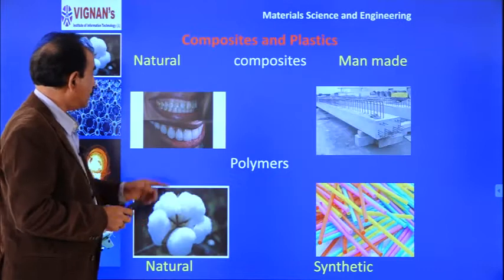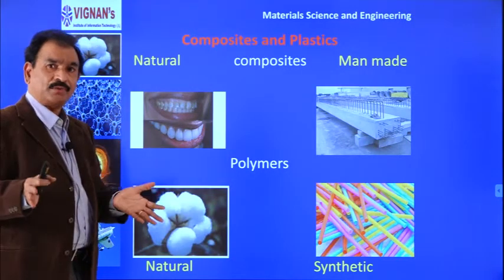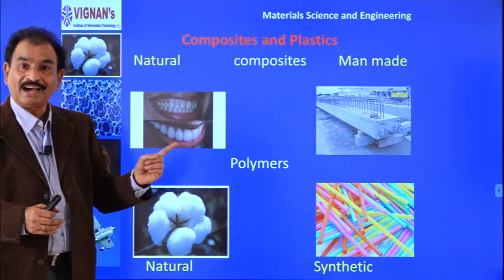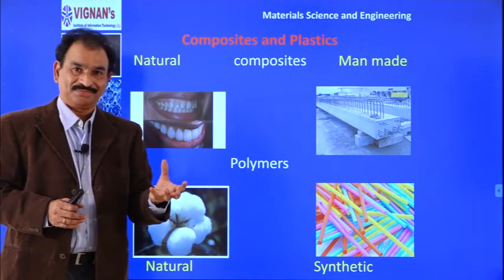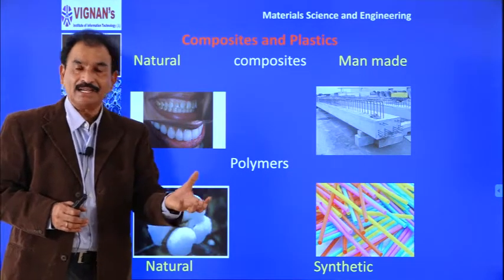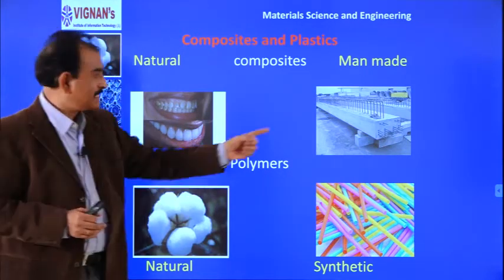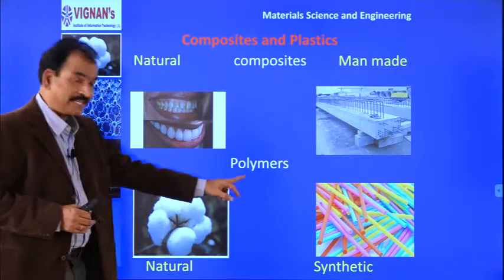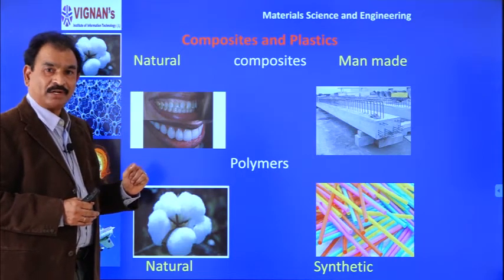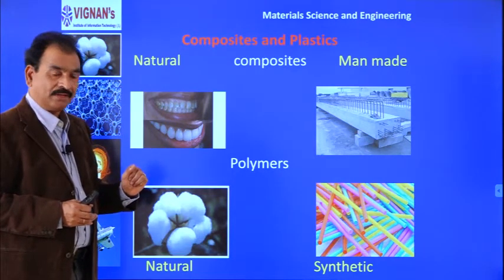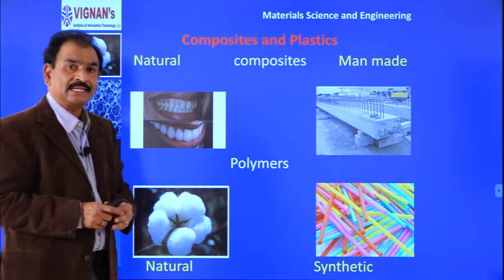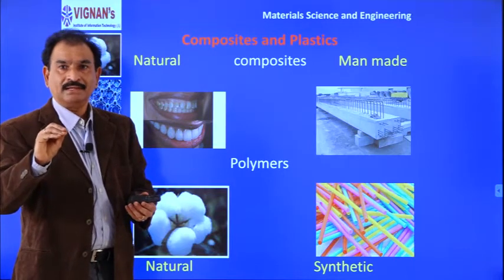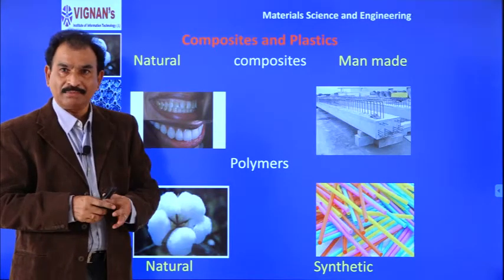Similarly, natural composites are also there. For example, our teeth are natural composites. Wood is a natural composite, but this is a man-made composite. Similarly, suppose you take polymers, another very important material we use in daily life. Polymers, let us say polyethylene, polybutane, PVC, are polymers.